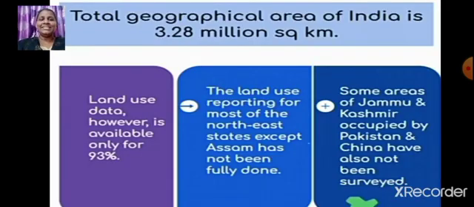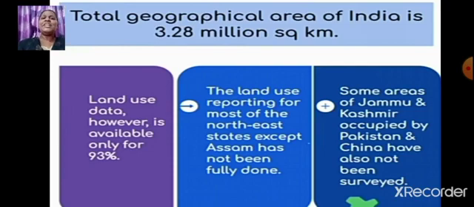Okay, students. Now, you all know the total geographical area of India, right? It is 3.28 million square kilometers. Last year you have studied this, right? So this can be asked for your MCQ, multiple choice questions. Total geographical area of India is 3.28 million square kilometers.